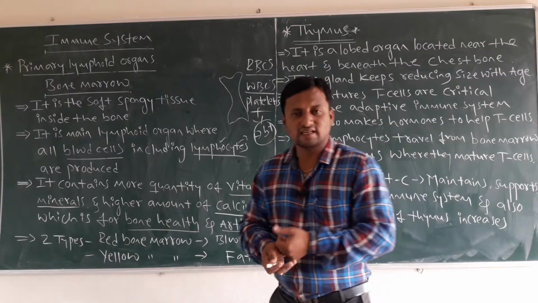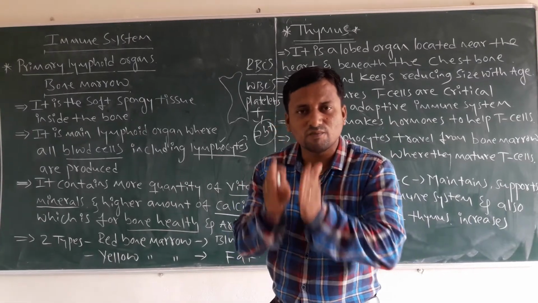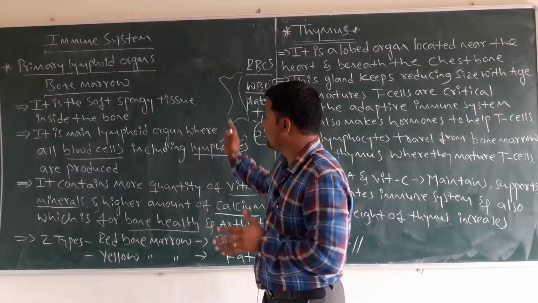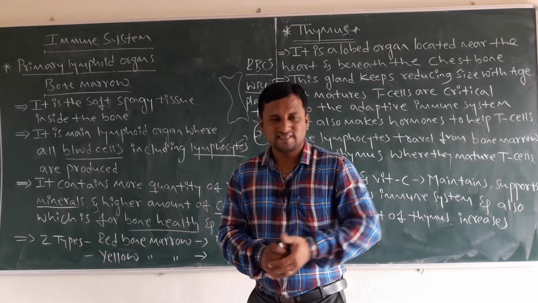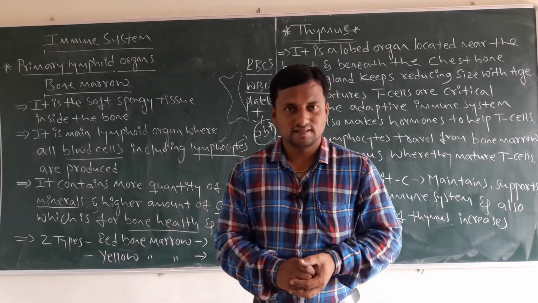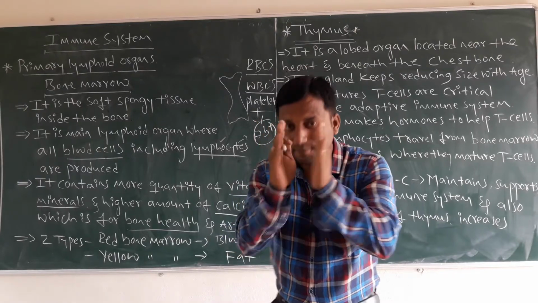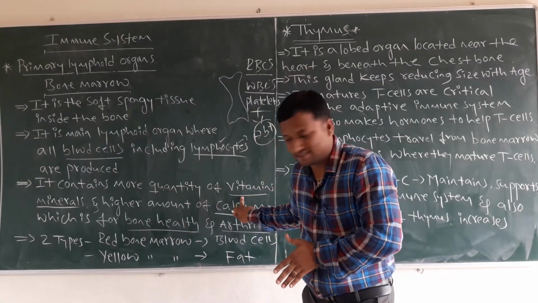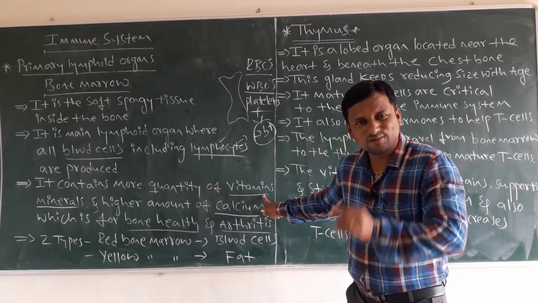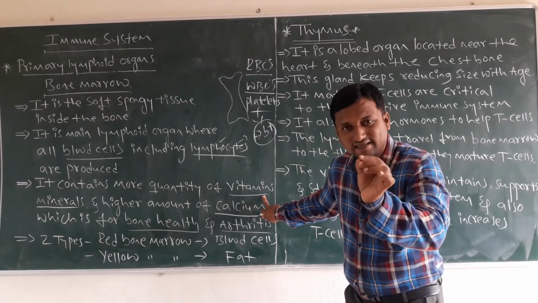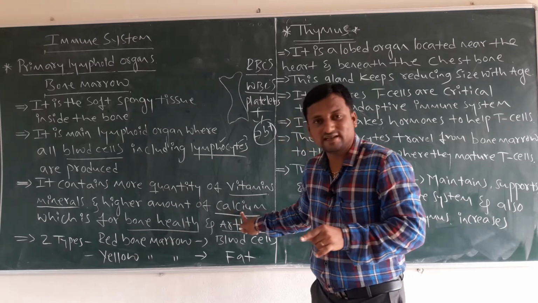Nowadays the non-vegetarians order more of this part. What's that part? Bone marrow. That's what we call a leg piece. Why do they give particular importance to that one? Because of these reasons. It contains a higher quantity of vitamins, minerals and a higher amount of calcium.